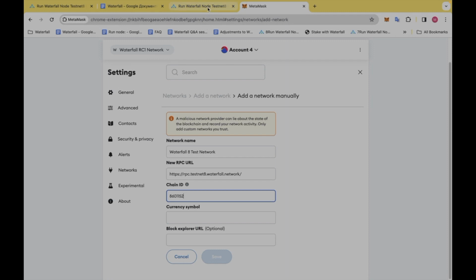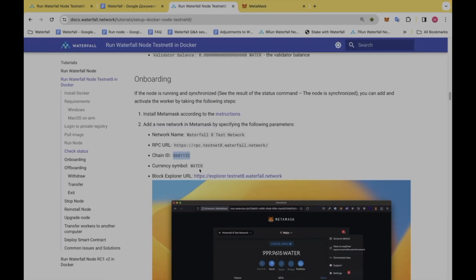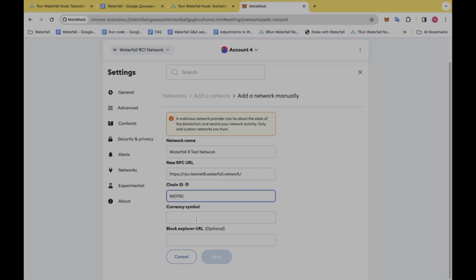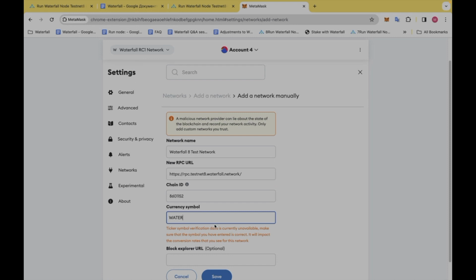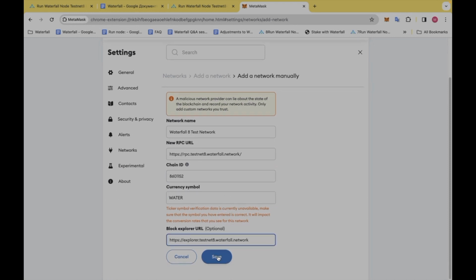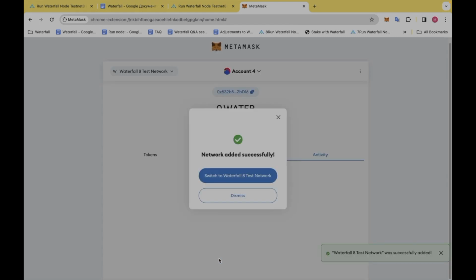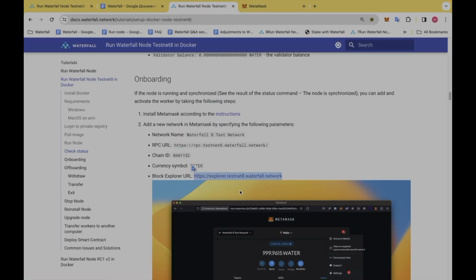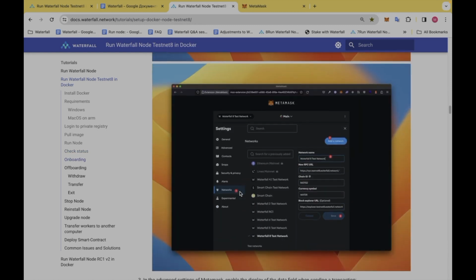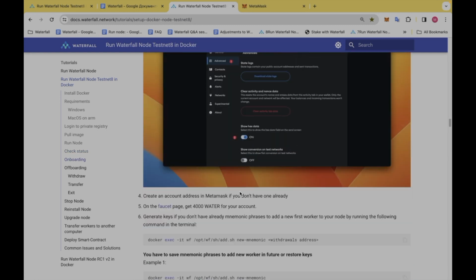Okay, copy paste. Currency symbol, water. Okay, then. We have some warning and let's keep it for now. URL, okay. Done. And we can switch to the Waterfall 8 test network.